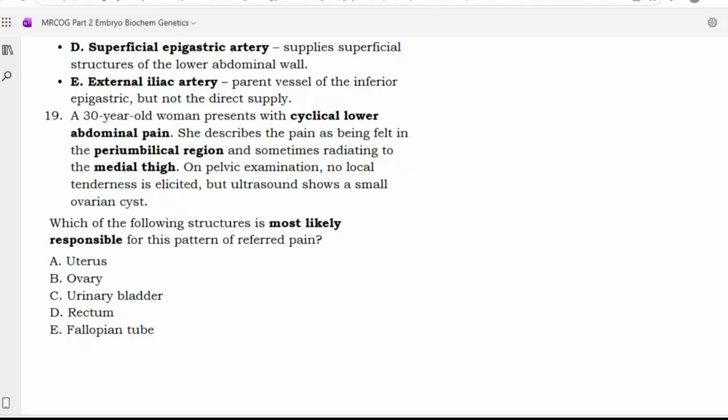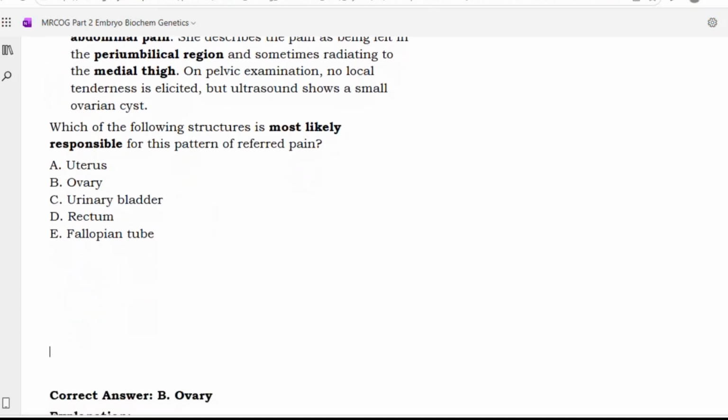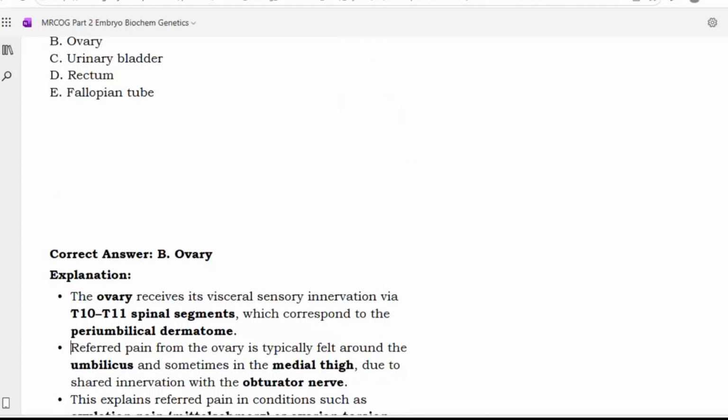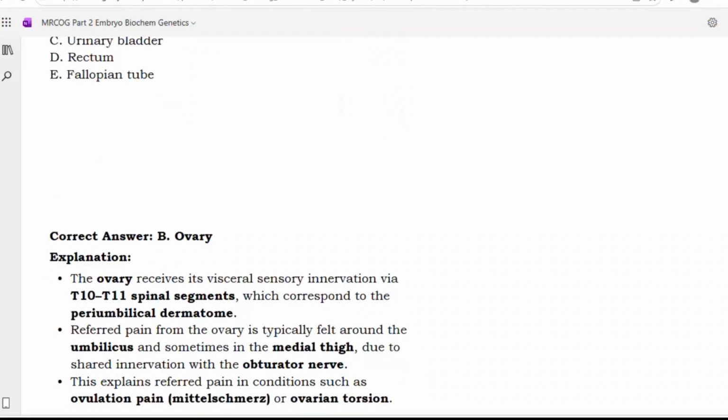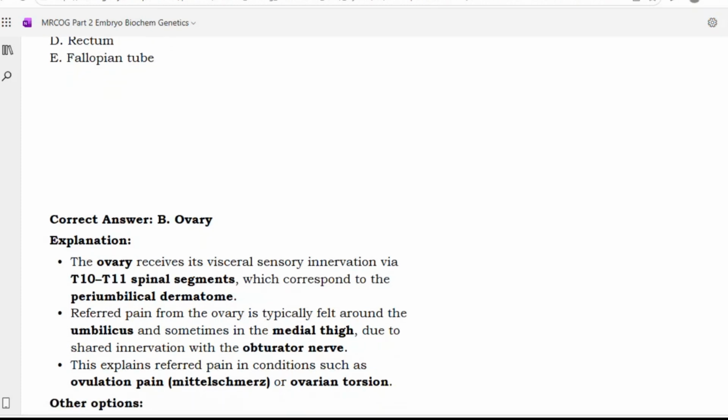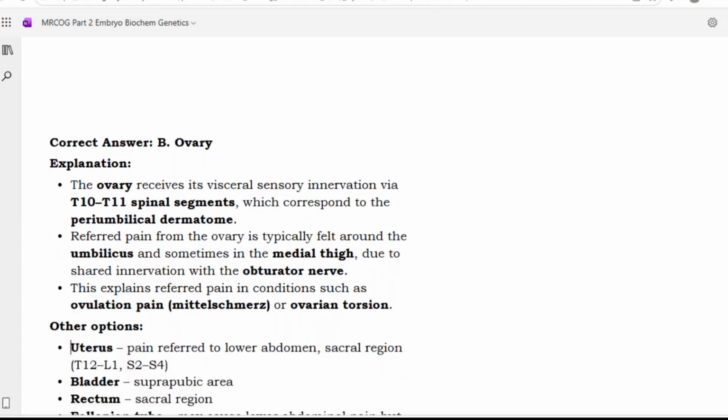Option B, ovary. Yes, the ovary receives its visceral sensory innervation via T10, T11 spinal segments, which corresponds to the periumbilical dermatome. Referred pain from the ovary is typically felt around the umbilicus and sometimes on the medial thigh due to shared innervation with the obturator nerve. This explains referred pain in conditions such as ovulation pain, mittelschmerz, or ovarian torsion.